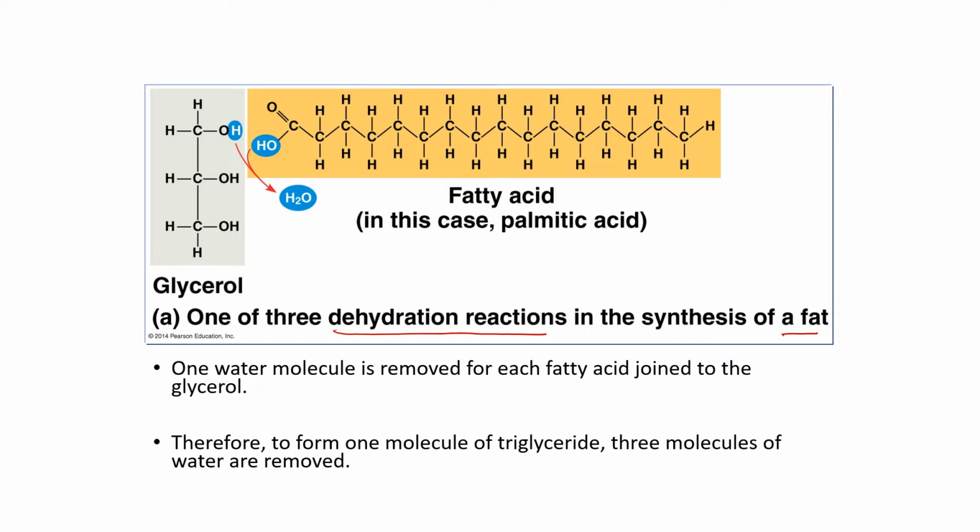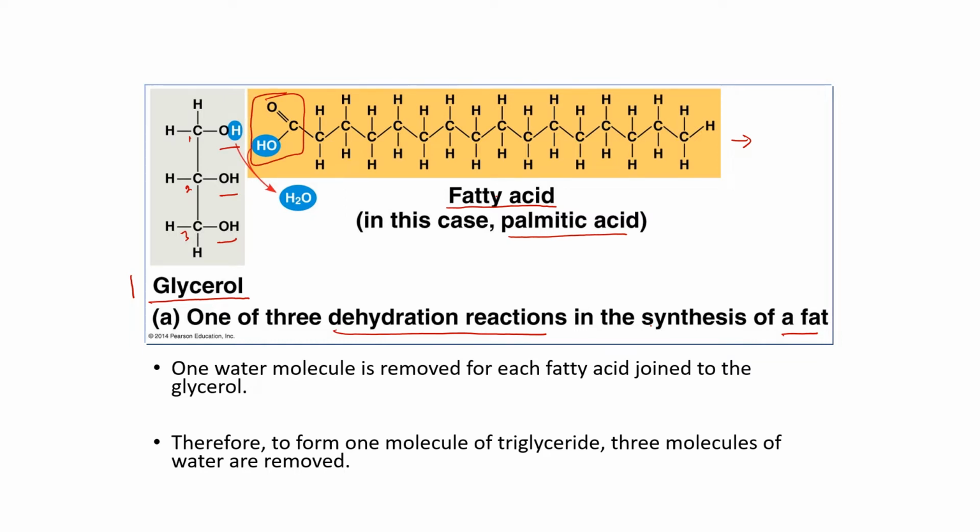In this diagram, as you can see, there is one molecule of glycerol. A glycerol molecule has 3 carbons, 1, 2, and 3. Each of the carbons is attached to a hydroxyl group. And over here you have the fatty acid, in this case palmitic acid, and as you can see here, all the carbons are attached to hydrogen atoms. So this is actually a type of saturated fatty acid. Because it is a fatty acid, over here you have a carboxyl group.